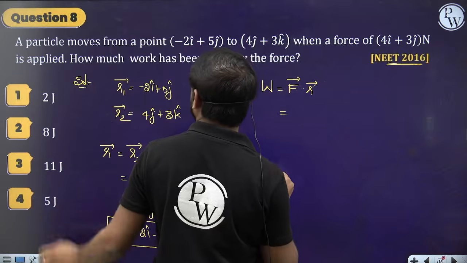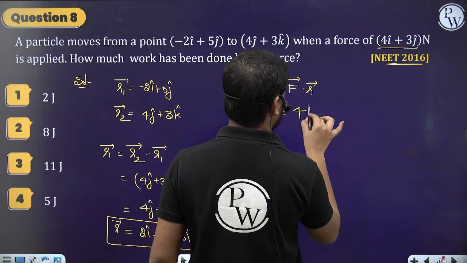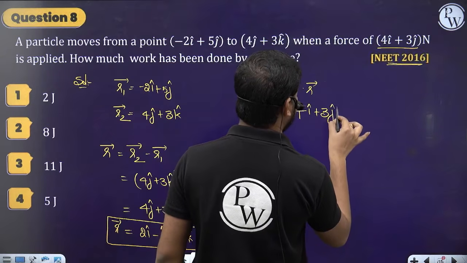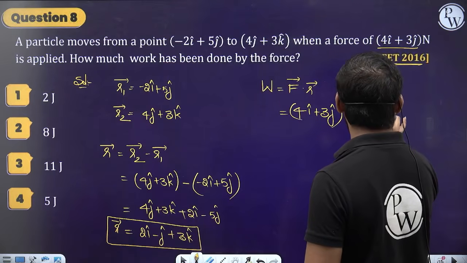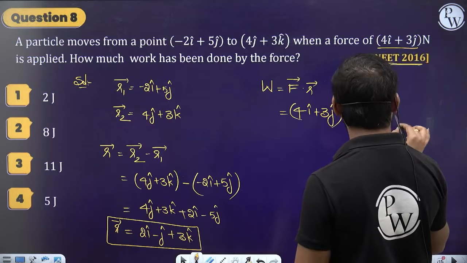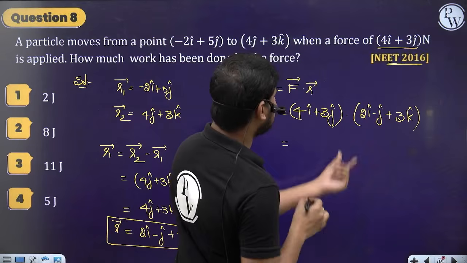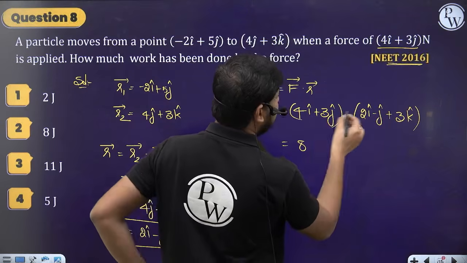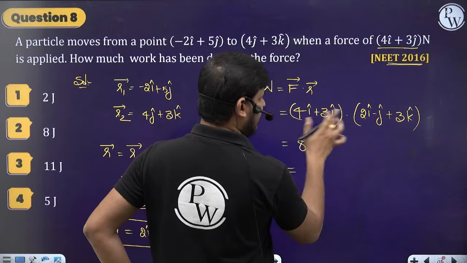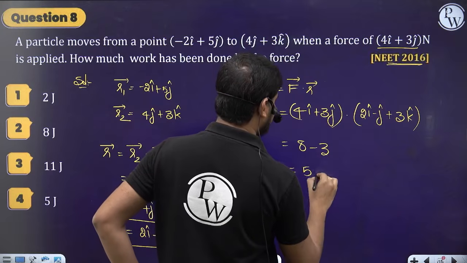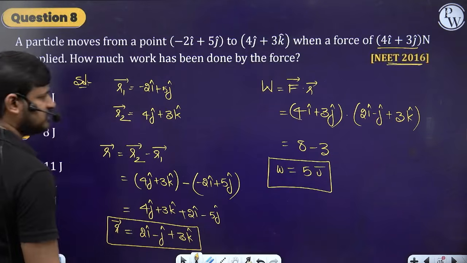Then the work done is equal to force dot displacement. What is the force? The force applied is 4 i cap plus 3 j cap. What is the displacement? 2 i cap minus j cap plus 3 k cap. Then do the dot product. i dot i, 4 into 2 is 8, and then 3 into minus 1 is minus 3, right? So 8 minus 3, this is 5 joules of work done. So the work done will be equal to 5 joules. Option 4 is the correct one.